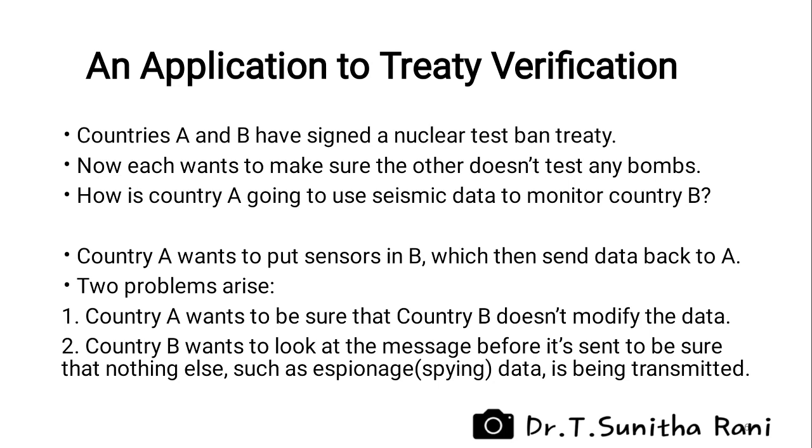First, country A wants to be sure that country B doesn't modify the data. And the second one is that country B wants to look at the message before it's sent to be sure that nothing else, such as espionage data, is being transmitted. Espionage is the practice of spying, typically by governments, to obtain political and military information. This is the reason why country B wants to look at the message before it's sent.